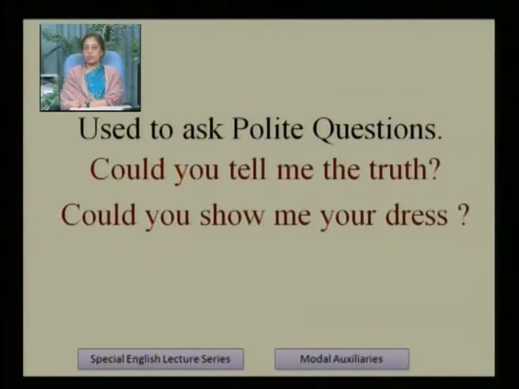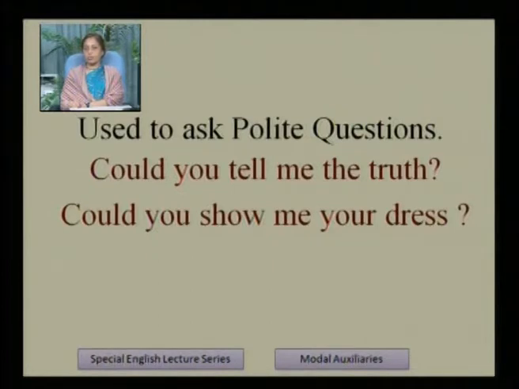Could is also used to ask polite questions. When we have to ask polite questions, at that time could is used. In different situations, it is different from primary auxiliaries. Could you tell me the truth? Could you show me your dress?